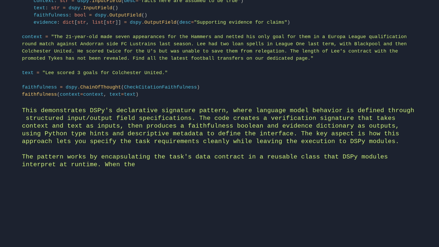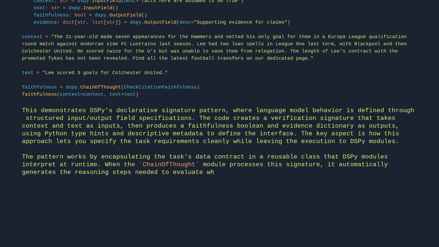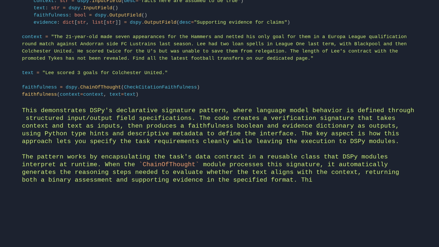When the chain of thought module processes this signature, it automatically generates the reasoning steps needed to evaluate whether the text aligns with the context, returning both a binary assessment and supporting evidence in the specified format. This separation allows the task definition to focus purely on the interface, while the module handles the implementation logic.